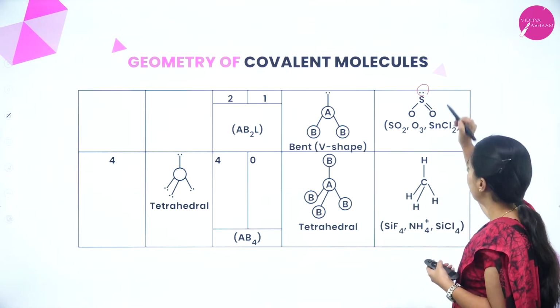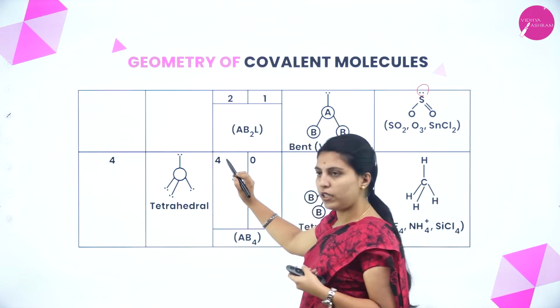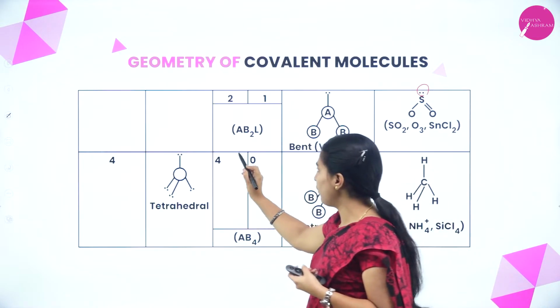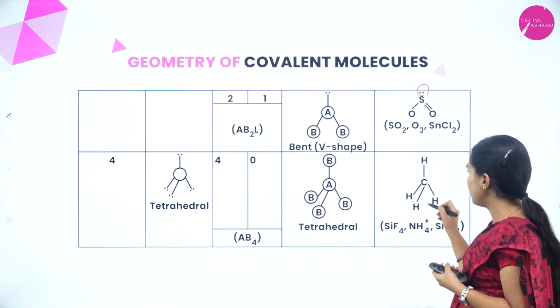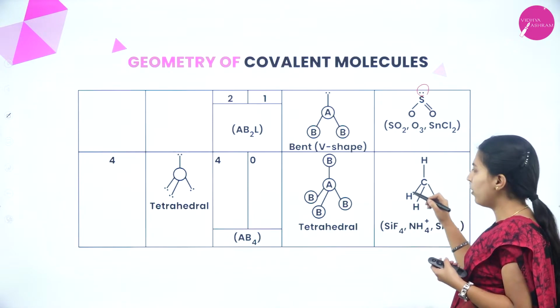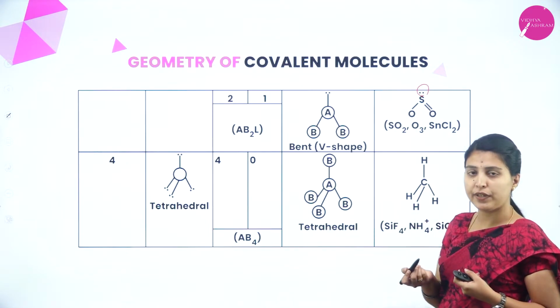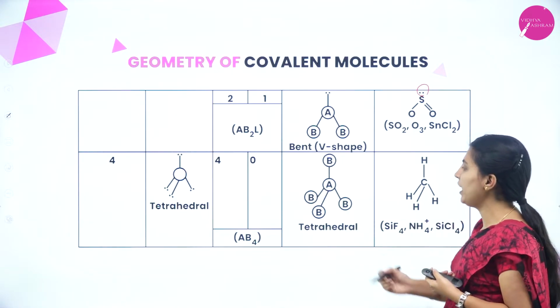This lone pair will show some repulsion. Here 4 electron pairs are there, all 4 bond pairs, 0 lone pairs. Carbon, that is CH4, methane, is the best example. All the valency of carbon has been satisfied, so it shows tetrahedral shape, that is AB4.